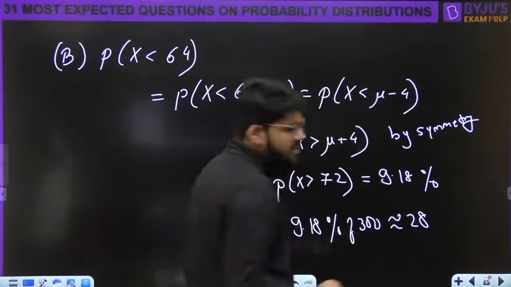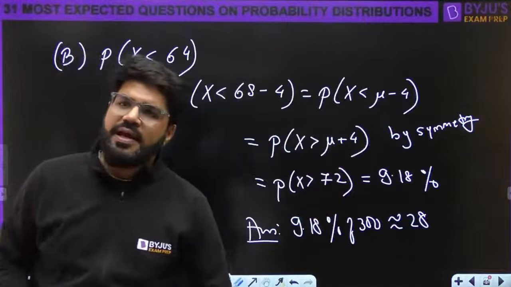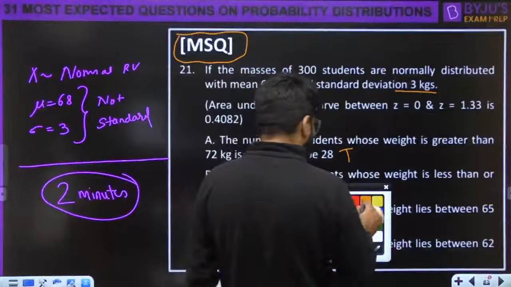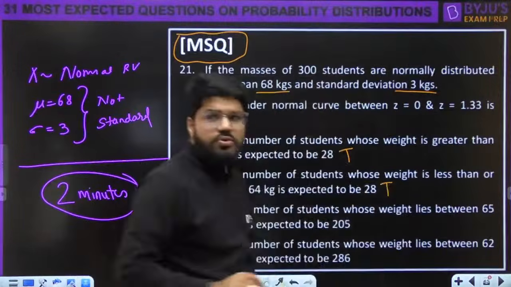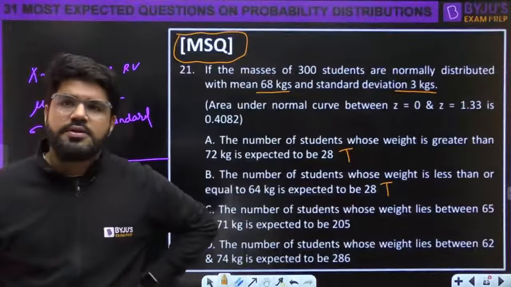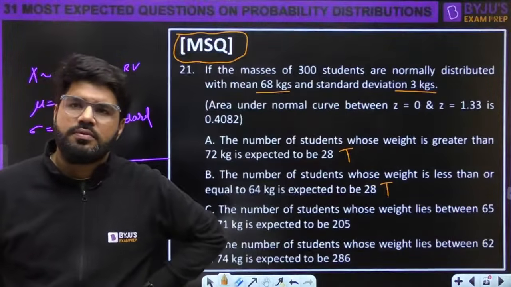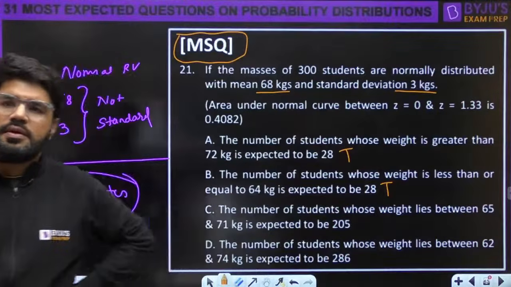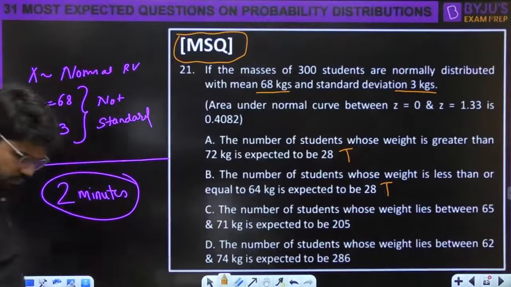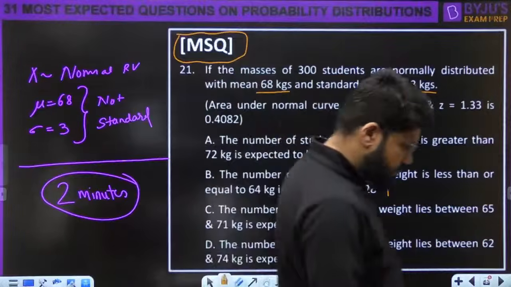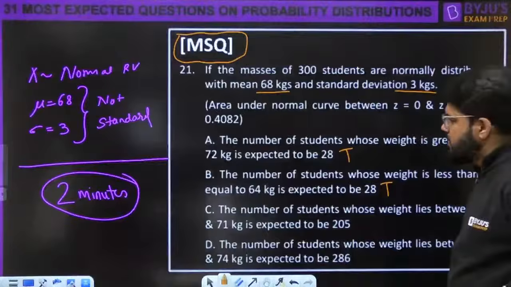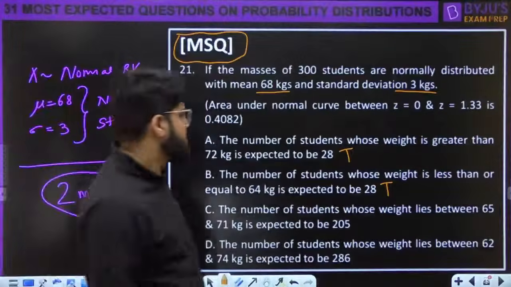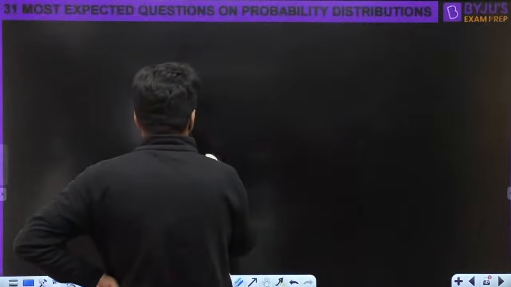So A and B will actually have the same answer. This also looks true. So A and B, both of them are giving the same answer.